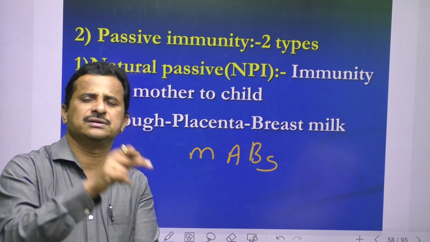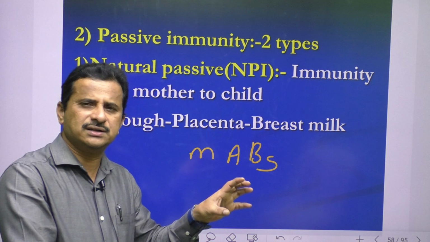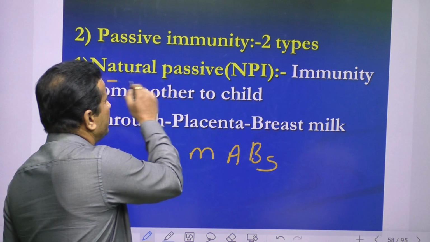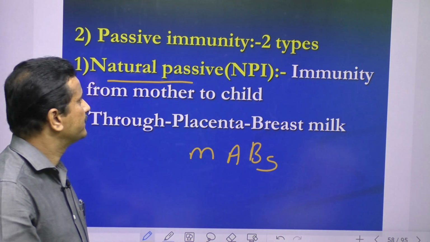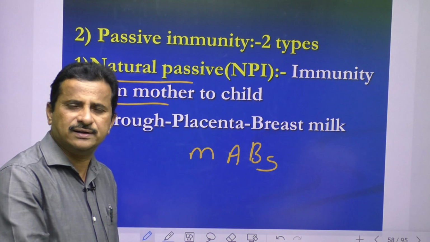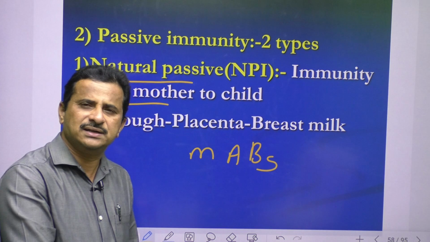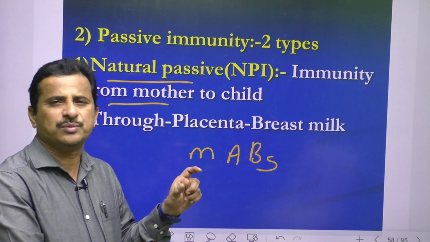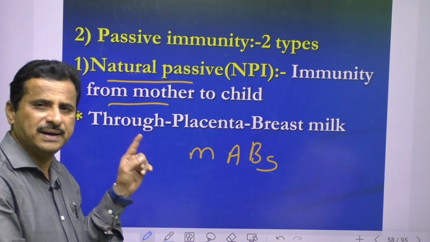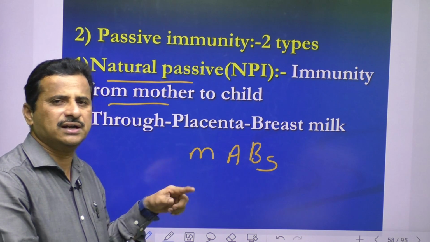This antibody acts on that antigen. So whatever may be, in passive immunity, antibodies are entered. Antibodies give immunity. Again, this is two types: natural passive and artificial passive. In natural passive, immunity passes from mother to child through the breast milk or through the placenta. Through the breast milk or the placenta, antibodies enter our body, so they give protection to that child. So this is natural passive immunity. Naturally produced antibodies enter our body.